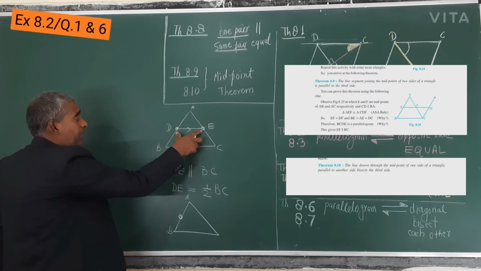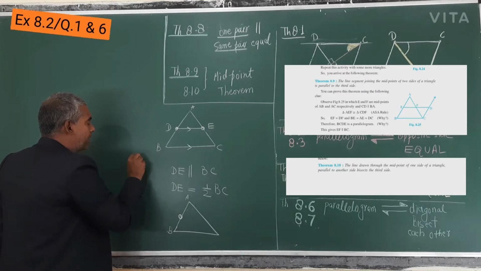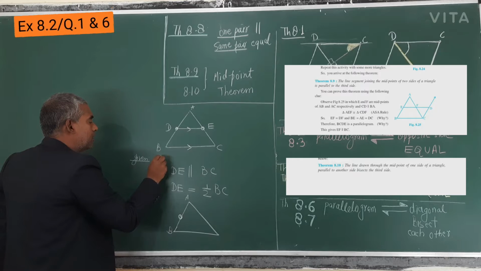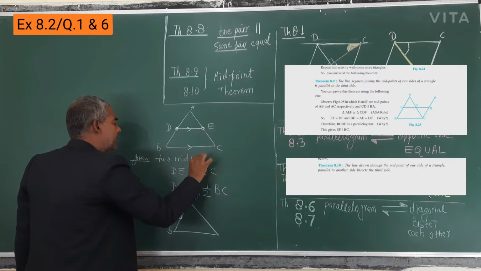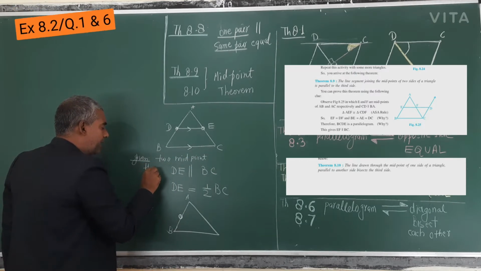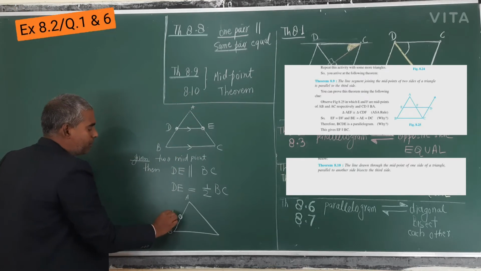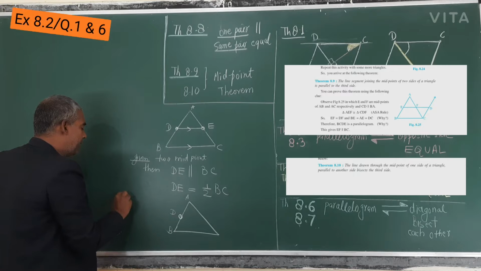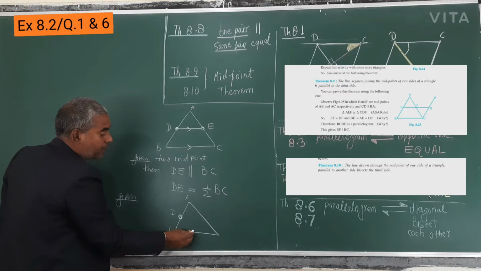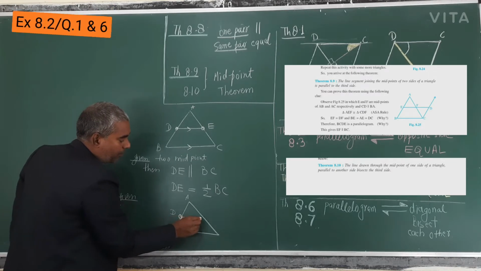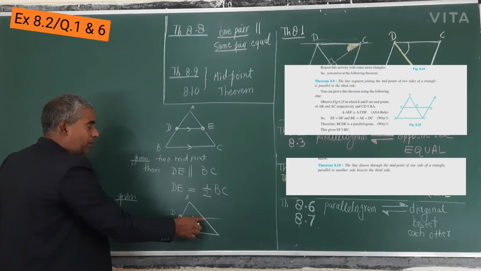Here in 8.9, 2 midpoints were given, but in 8.10, 1 midpoint, suppose it is only D, and a line parallel to BC is given now. So this point is not given in 8.10.